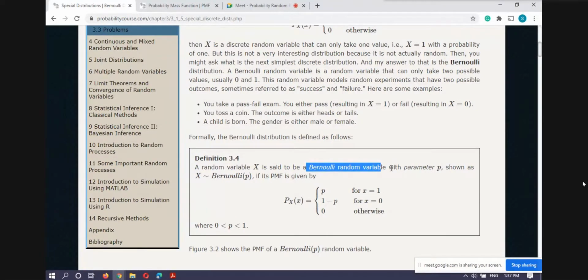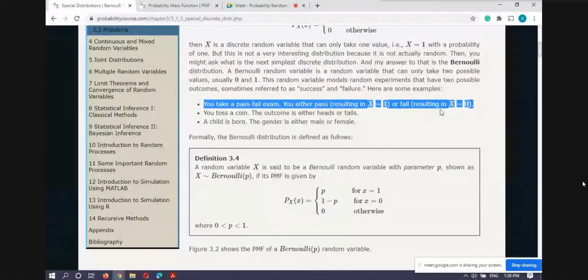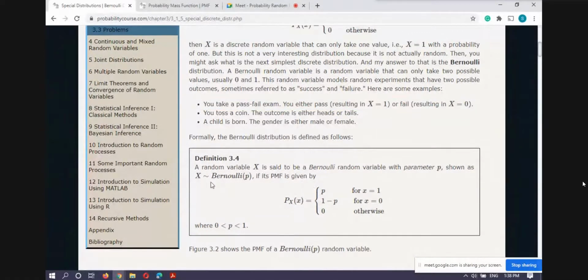A Bernoulli random variable has parameter p, the success probability, because maybe your fail and pass probabilities are different. Maybe your pass probability is 60 by 100 and fail probability is 40 by 100. So we define this p, and this p ranges from 0 to 1. If x equal to 1 is a success, then the success probability is p, and for x equal to 0, the failure probability is 1 minus p.